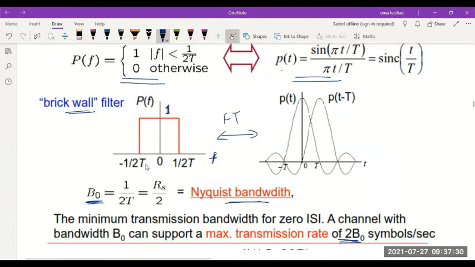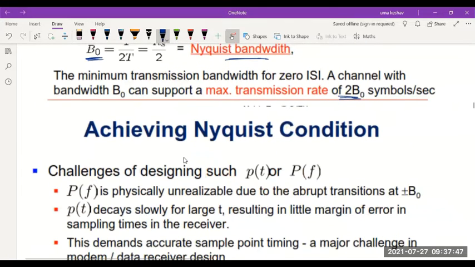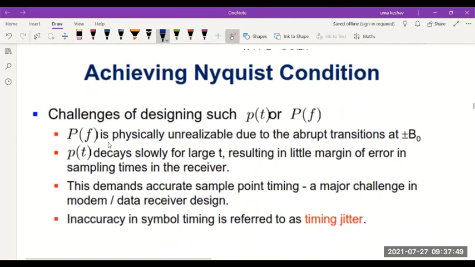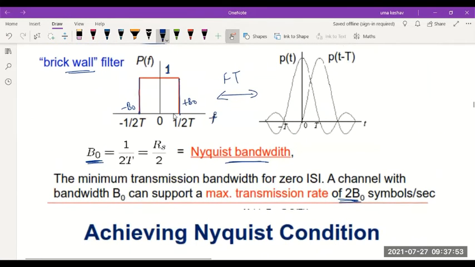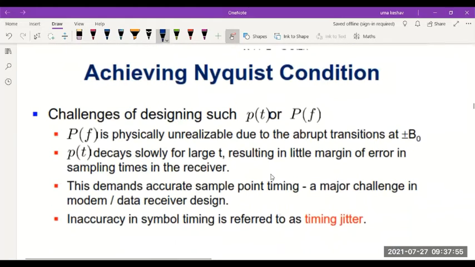You can see clearly, if I consider this as minus B0 and this as plus B0, in this region there is a sudden jump from 1 to 0, an abrupt transition. This is not possible practically. So please remember, it's not possible to have abrupt transitions at plus or minus B0.